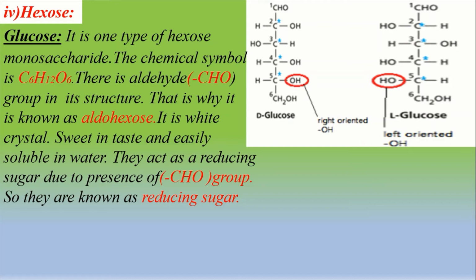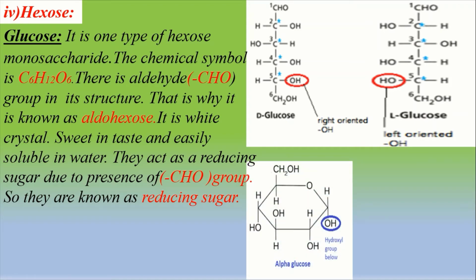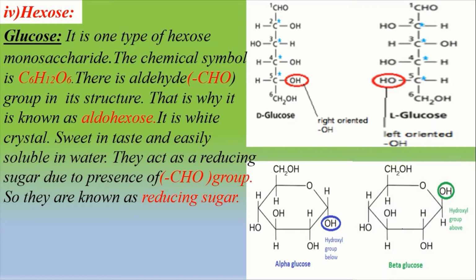D-glucose can exist in 2 forms, alpha D-glucose and beta D-glucose. Everybody see the figure. When carbon number 1 and carbon number 5 come nearer to each other, one oxygen bridge is formed.